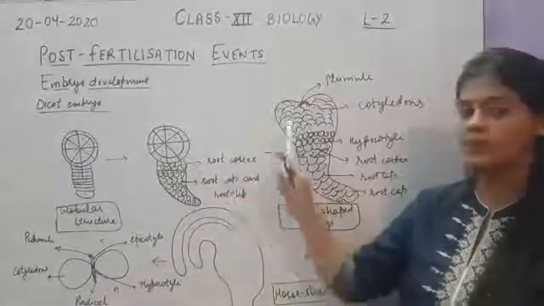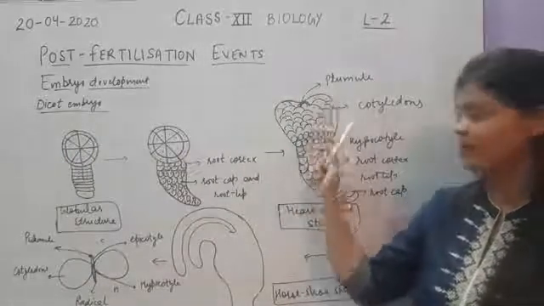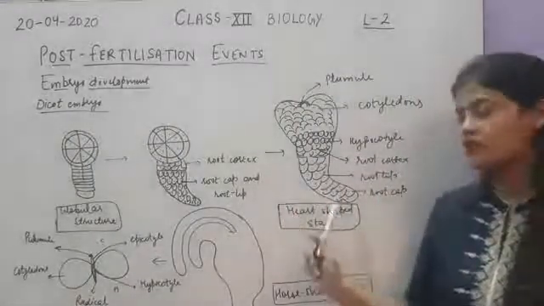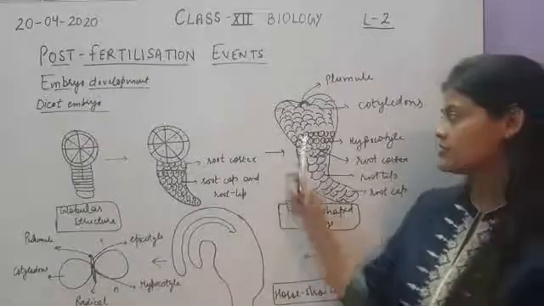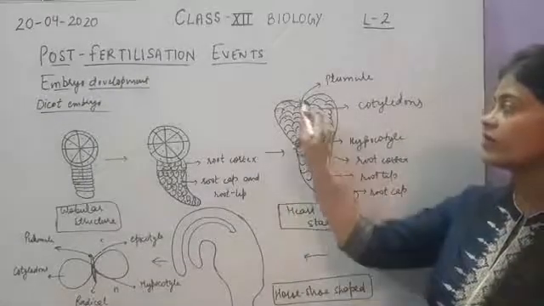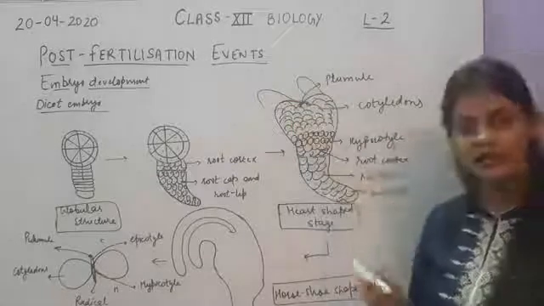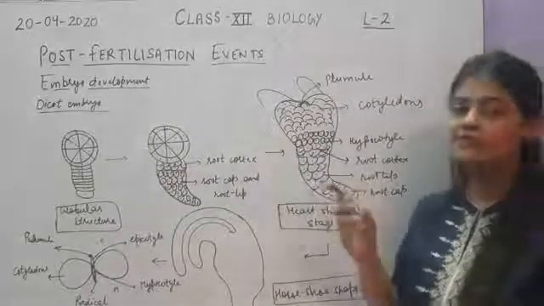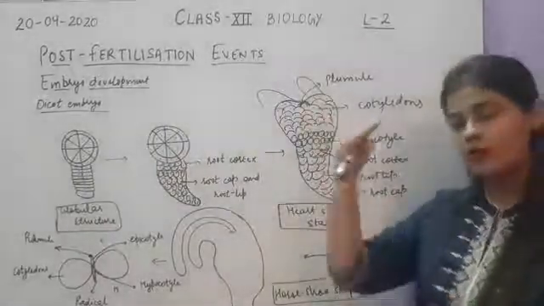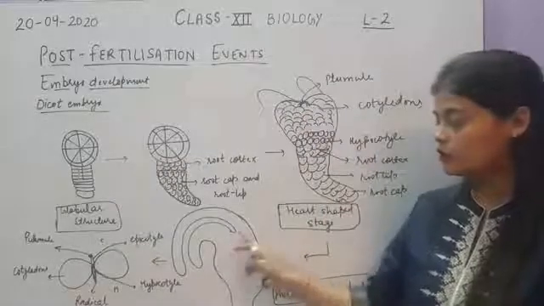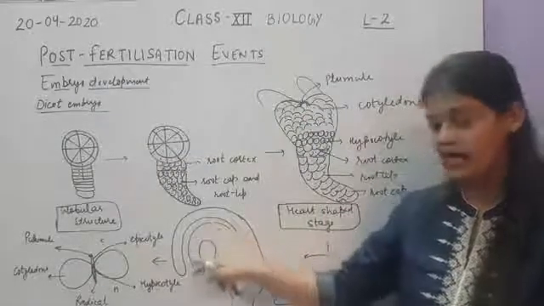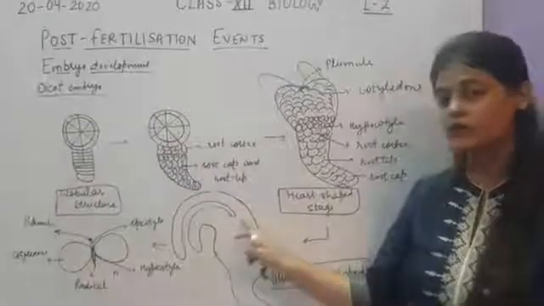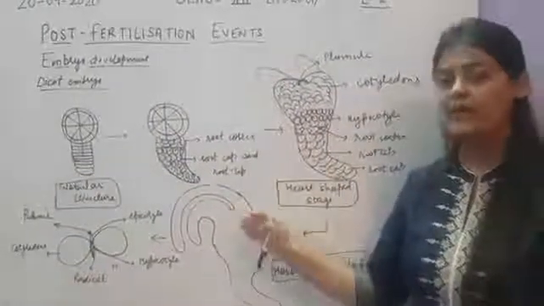Okay, is it clear? The upper layer will form the plumule and cotyledons, and the lower layer will form the hypocotyl. So this stage is called the heart-shaped stage. Next, the cotyledons will undergo more and more division, and their size will increase. But as they have to reside inside a very small seed, there is very little space, so they cannot grow in the upward direction. So both cotyledons will undergo division and growth and will bend downwards. These two cotyledons which were growing from the heart-shaped stage will bend downwards.